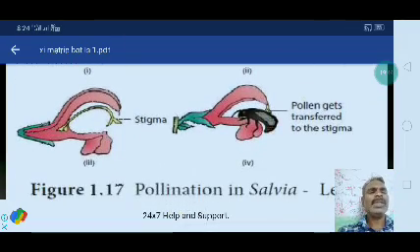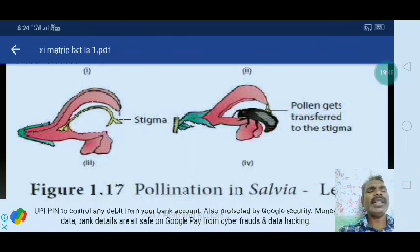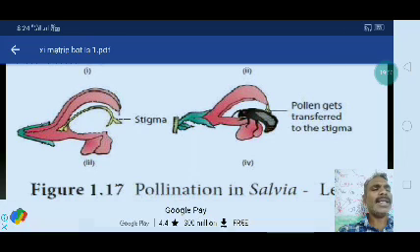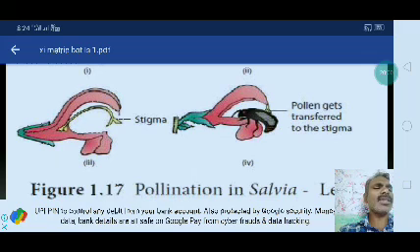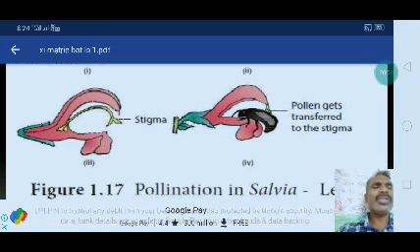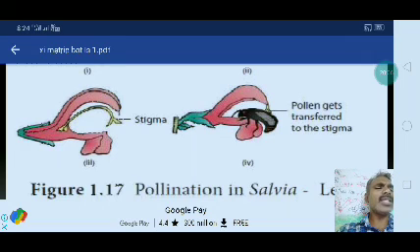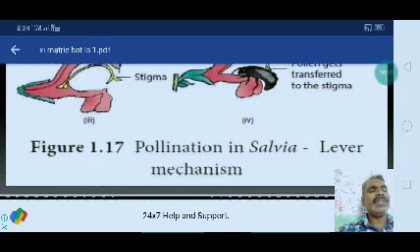Then it comes out from this flower and goes to another flower. The same mechanism occurs in this other flower, and the stigma gets attached to the surface of the insect, and the pollen is deposited on the stigma of another plant. Then pollination occurs. There are two kinds of flowers. Pollen gets transferred to the stigma. So this kind of mechanism is nothing but the lever mechanism in pollination in Salvia.